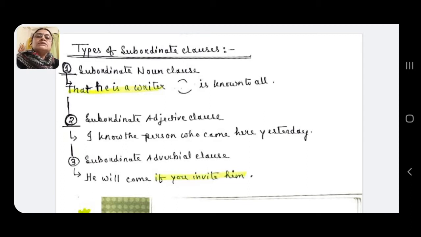Subordinate noun clause. See the example, that he is a writer is known to all. What is known to all? That he is a writer. So, that he is a writer is a clause. Here he is subject, is verb and a writer is object. But this part is subordinate, dependent upon the main part. What is that? It is known to all. So, this part as it is subject to the verb is, so it is noun clause. What type of noun clause? What type of subordinate clause?